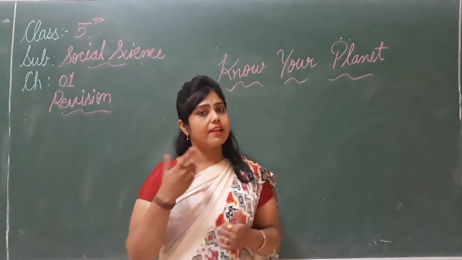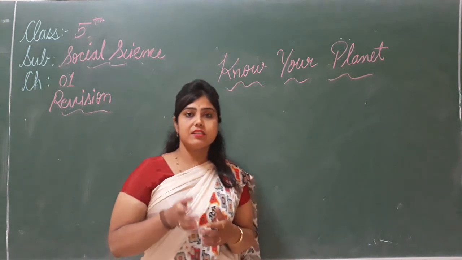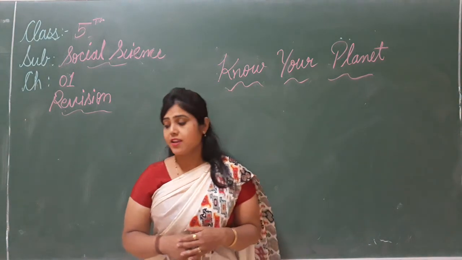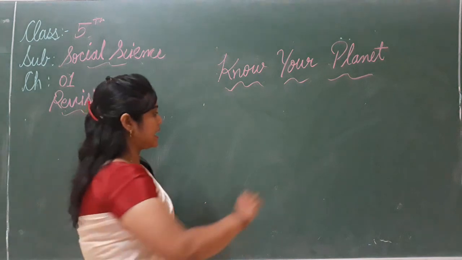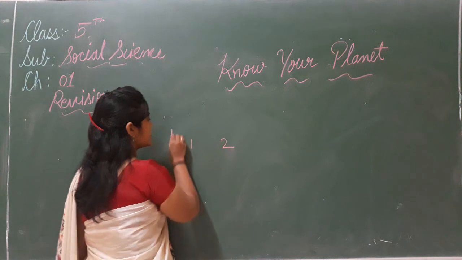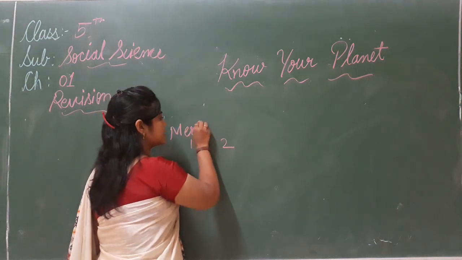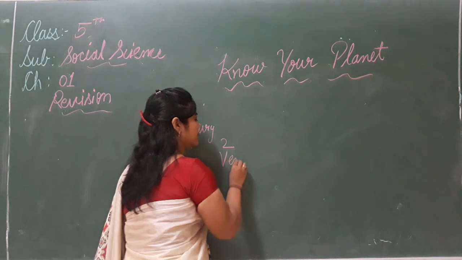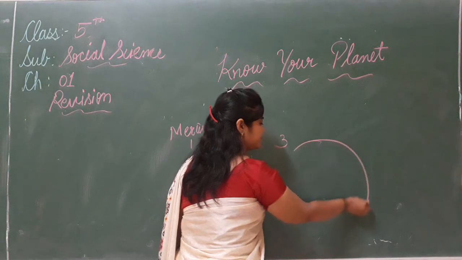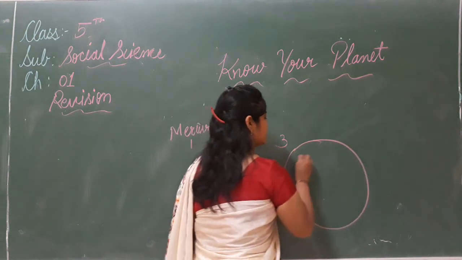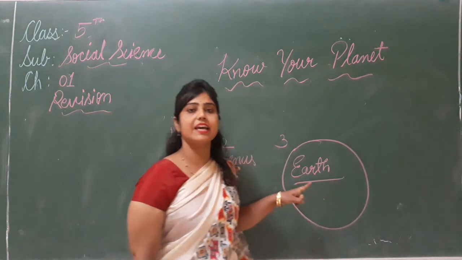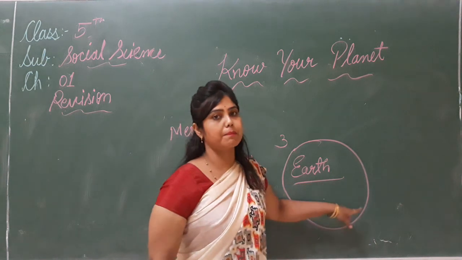Good. There are 8 planets in our solar system, and the sun and the 8 planets form the solar system. Among these 8 planets, first is Mercury, second is Venus, and the third is our planet, that is called the Earth. In this planet we live. हम किस planet में रहते हैं? Earth. It is a unique planet.